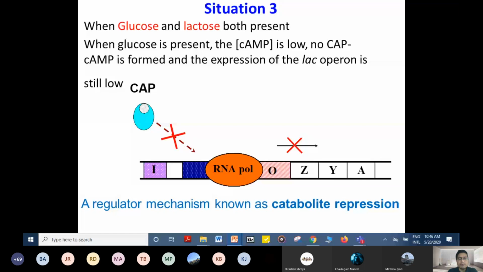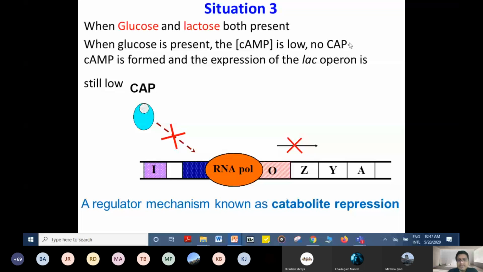Now here, when glucose and lactose both are present, if glucose is present in a higher concentration, what will happen? Cyclic AMP would be low, and when cyclic AMP is low, the cyclic AMP and CAP binding complex cannot form. If this cannot form, it cannot activate the genes, and there will be no expression of these.